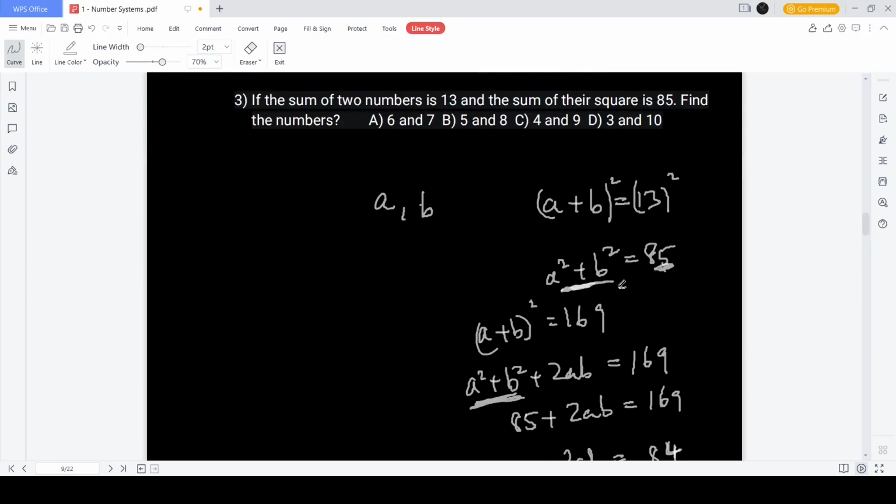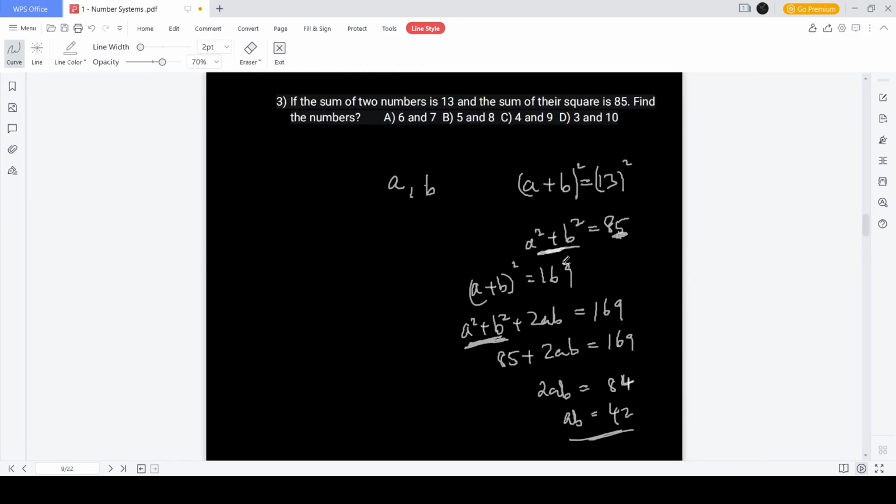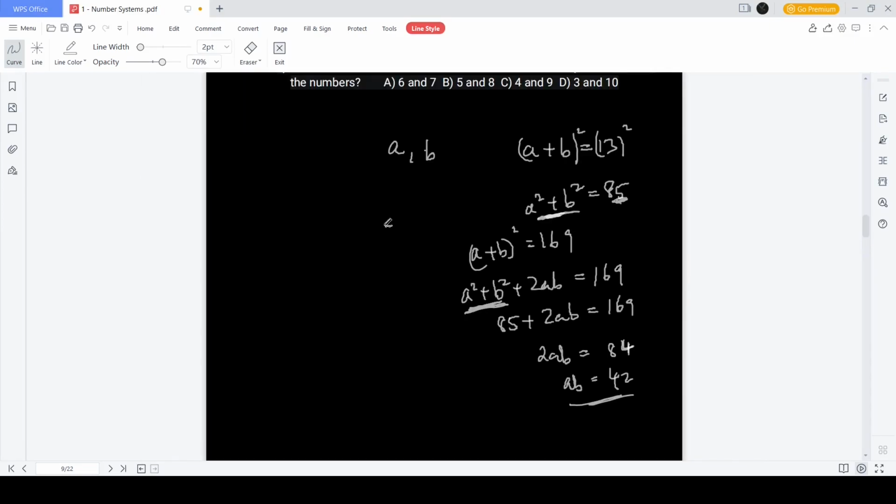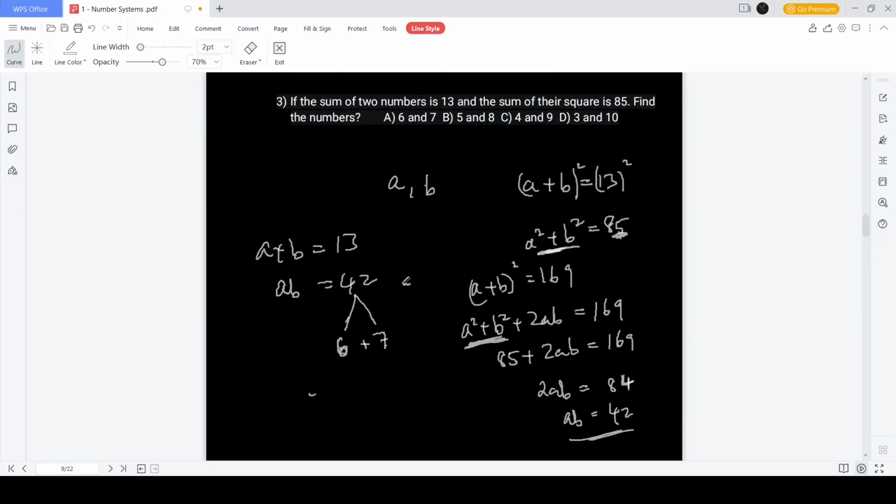If a into b is 42 and a plus b is still 13, right? Now we can guess the numbers. 6 into 7, right? And 6 plus 7 is 13. So that works, and both these are satisfied, right? So the answers are 6 and 7.